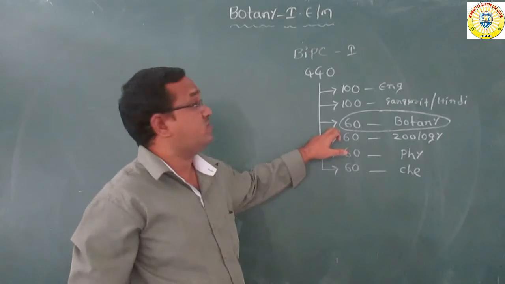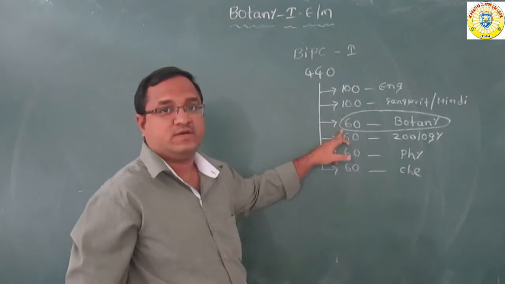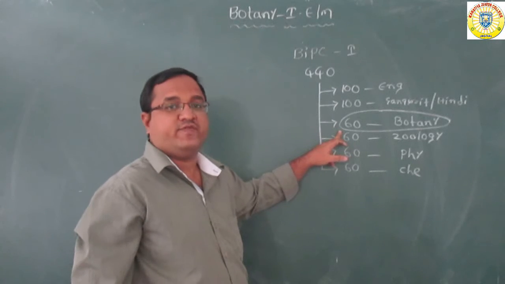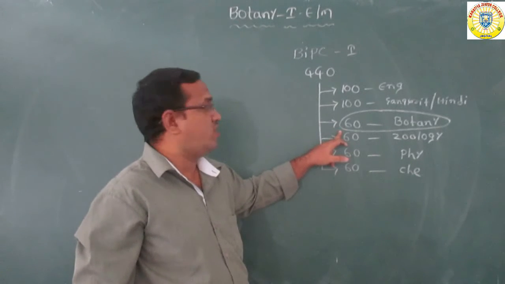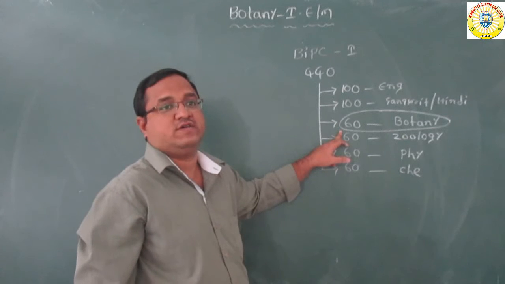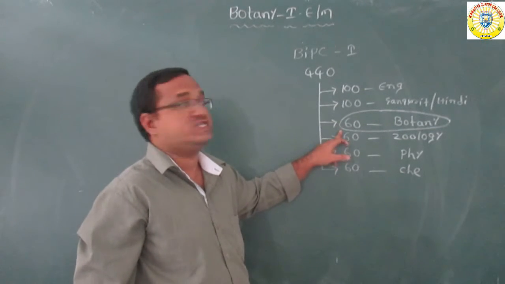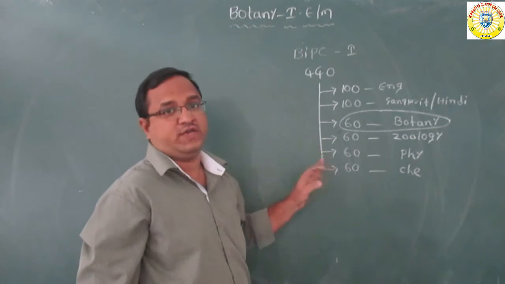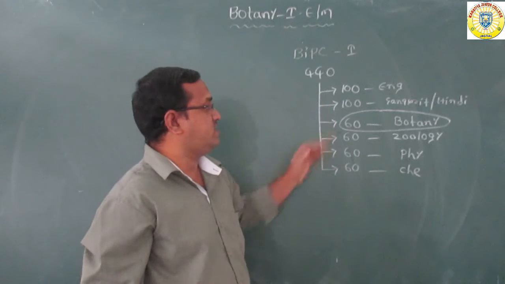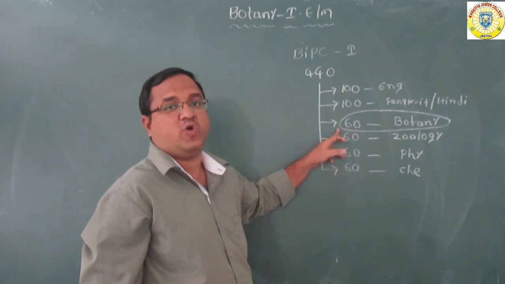From the examination point of view, the first year botany paper is a 60 marks paper.